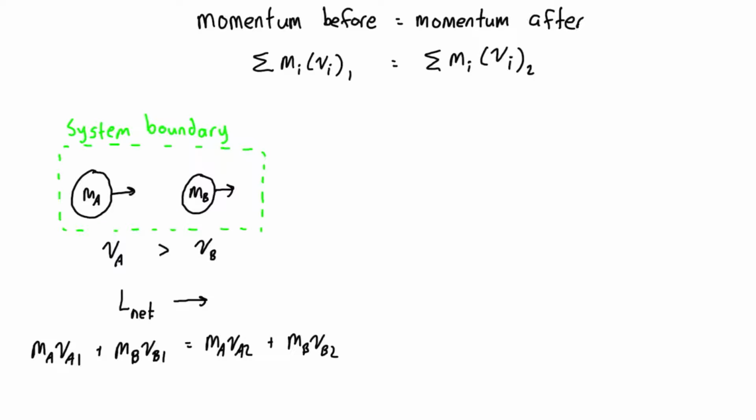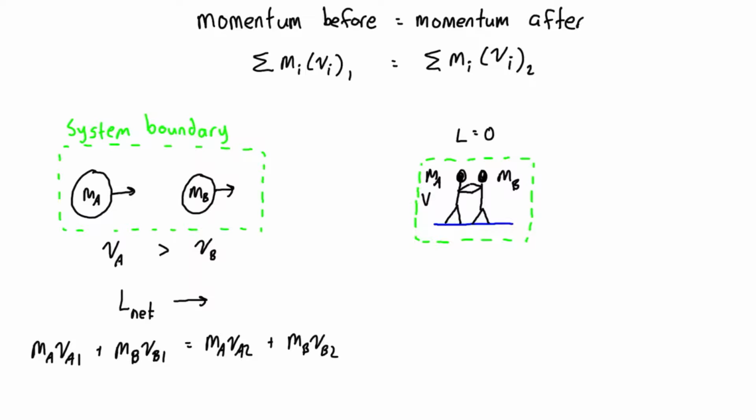We could have another example of an impulse. Let's say we have two people standing on ice. So let's say that they're wearing ice skates or something, so there's no friction between them and the surface. Initially they're at rest, so the linear momentum of the system is 0. Let's draw a border around our system. It is the two people basically like that. They each have their own mass. They are mA and mB. VA is equal to 0. That's VA1, and VB1 is equal to 0.